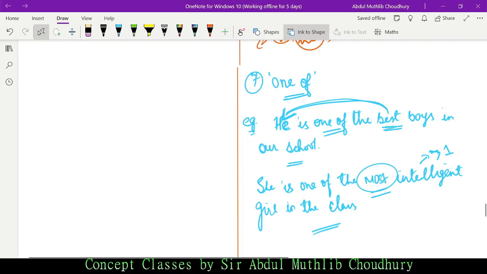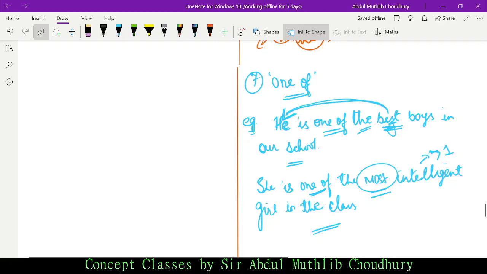Best has how many syllables? 1 syllable, so it is followed by the only. We cannot use most, because est is the degree which is used with 1 syllable, most is the degree which is used with adjectives of more than 1 syllable. So this is how we use one of. He is one of the best boys in our school, she is one of the most intelligent girls in the class. This is how we use one of in case of superlative degree.